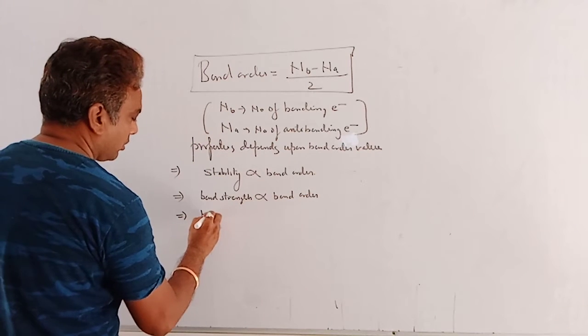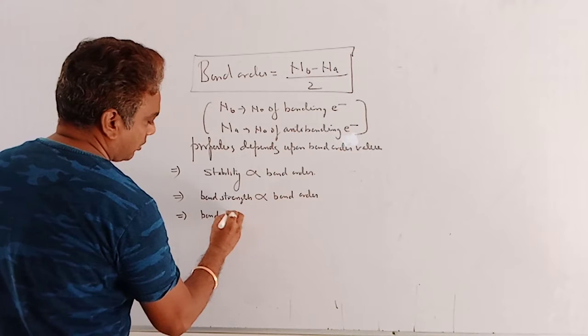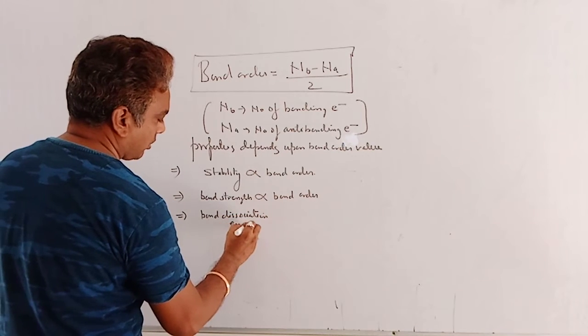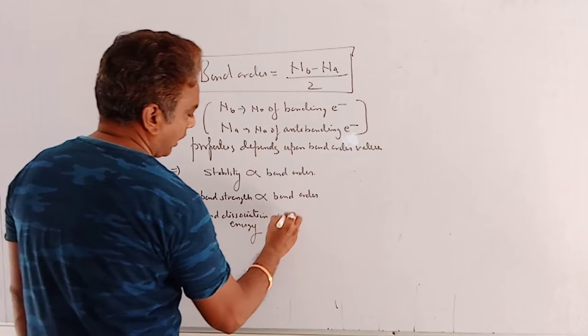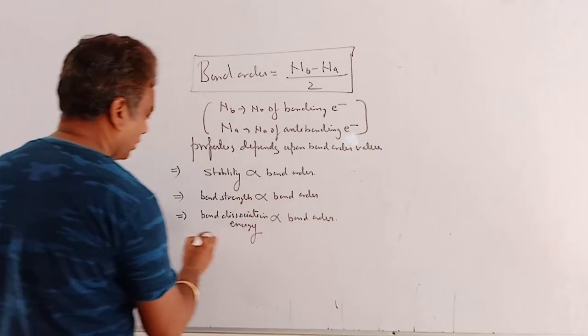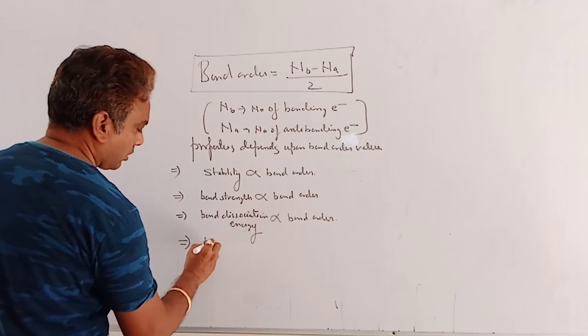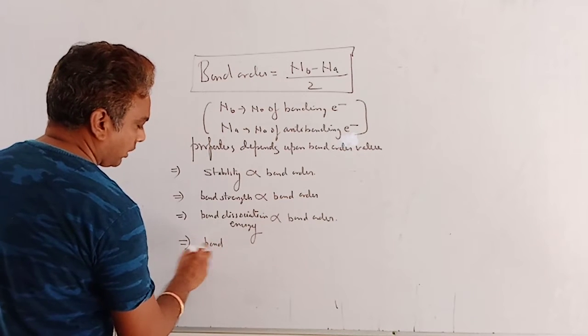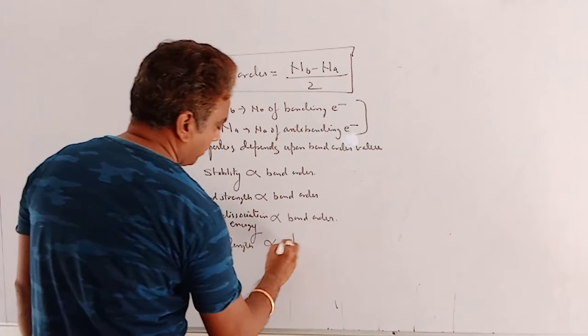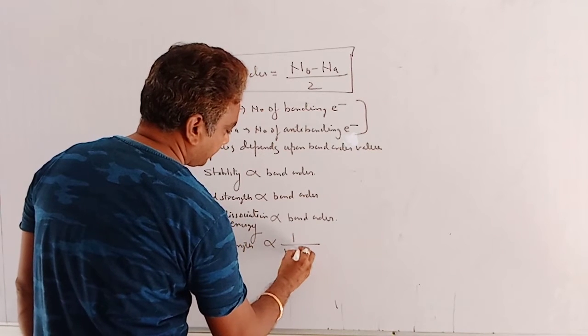Third, bond dissociation energy is directly proportional to bond order. Next, bond length is inversely proportional to bond order.